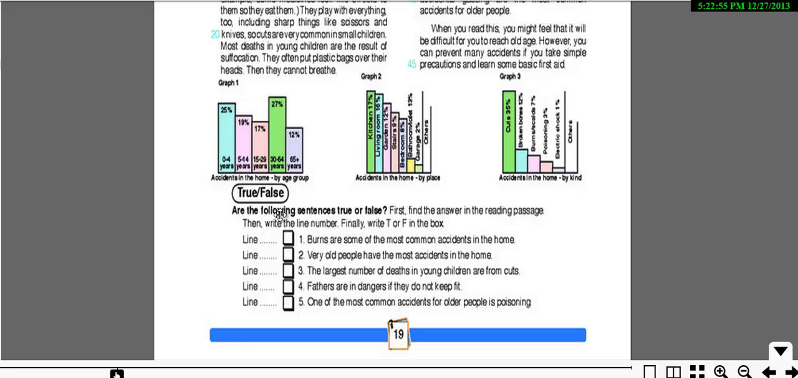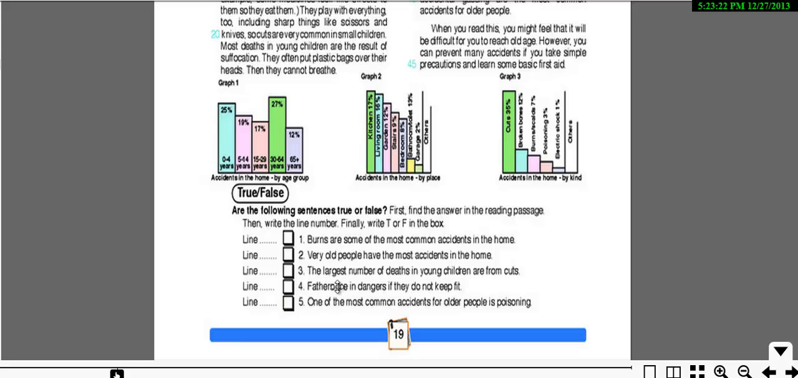True, false, which means you need to answer with true or false for the following sentences. First, find the answer in the reading passage, then write the line number, and finally write T or F in the box. Now, number 1. Burns are some of the most common accidents in the home. The words common accidents are important. Keep them in your mind. 2. Very old people have the most accidents in the home. Keep old people in your mind.